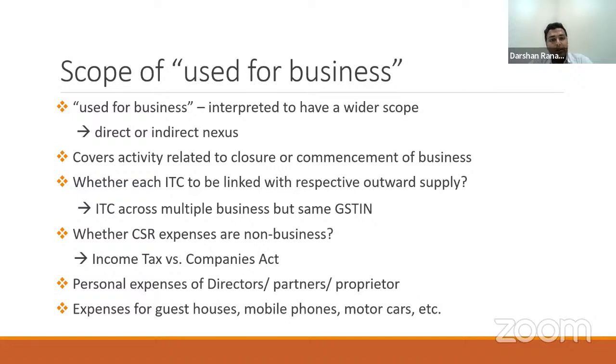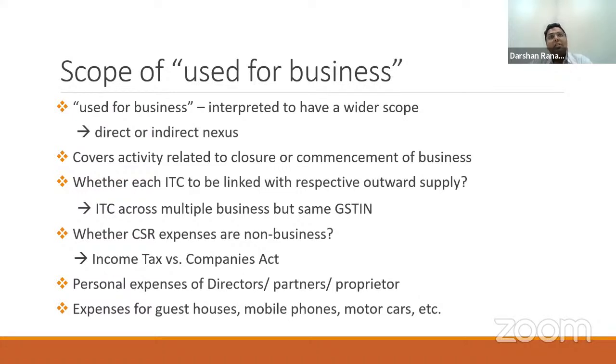We need to establish that the expenditure incurred for the director or the partner or the proprietor was for the business or not for the business. If it is for the business, then definitely you can claim credit. If it is not for business, or if it is partly used for business and partly used for non-business, then there is a bit of a problem over there, and we need to bifurcate such expenditure and accordingly decide whether we should claim ITC or not.